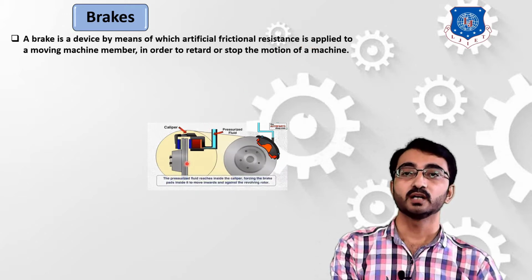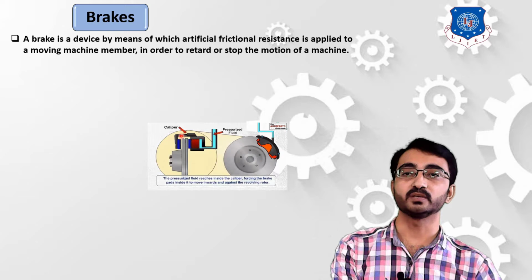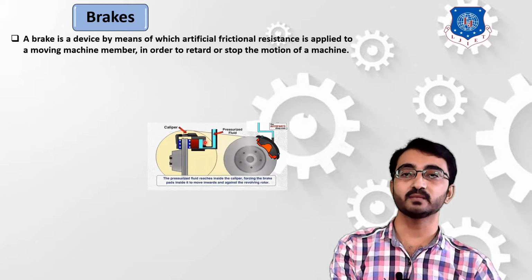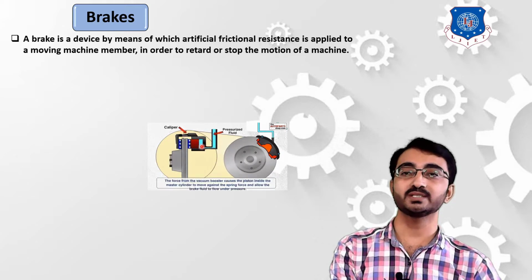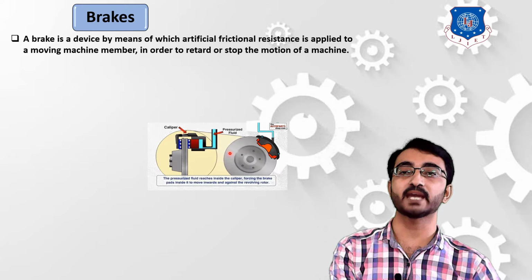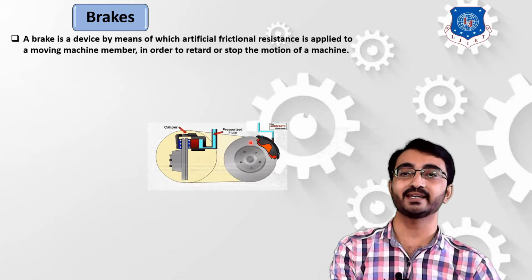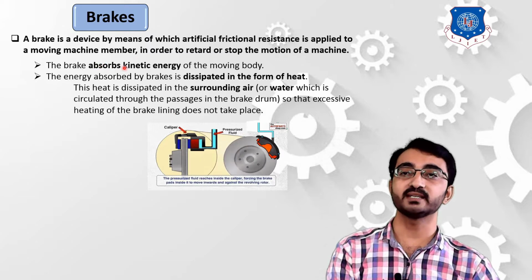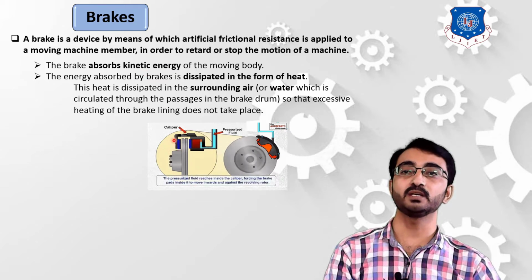Okay, now how is this motion stopped? Over here we are applying some external force. Due to this external force, this moving body is stopped. Now this moving body possesses some kind of kinetic energy. This kinetic energy will be absorbed by the brake material. Due to absorption of this kinetic energy, this material may, at a certain level, be damaged.